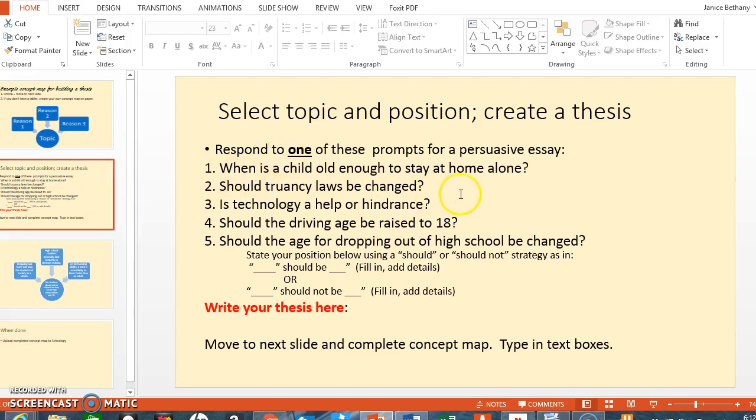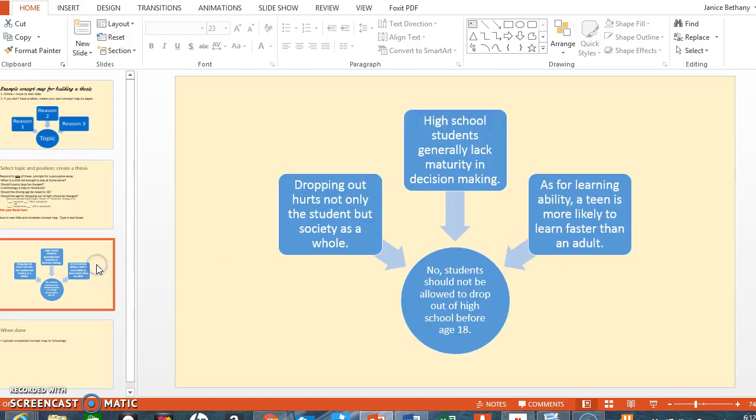Here are the topic choices. For illustration, I am going to do item 5, should the age for dropping out of high school be changed? I have created a concept map for this to use as an example. In the circle, I have stated my position clearly.